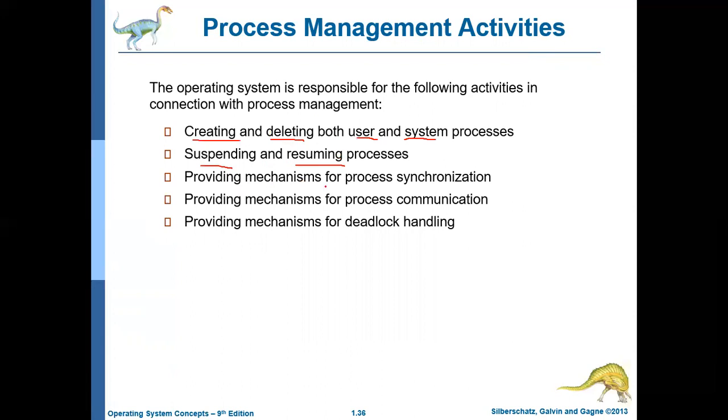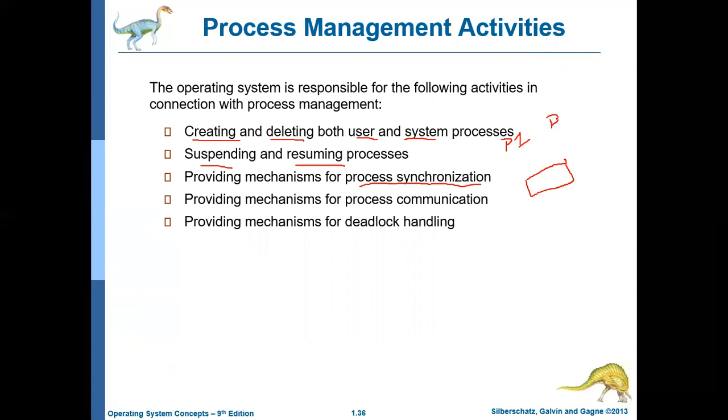And the operating system also performs something called process synchronization. What is process synchronization? Say, for example, two processes want to access a shared memory. There is a piece of memory, and there are two processes, process 1 and process 2. Both of them say that they want to access this particular memory.